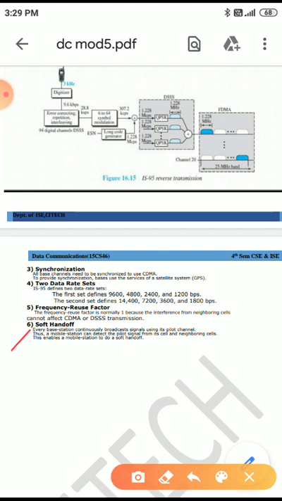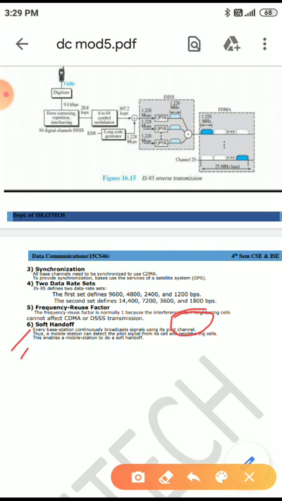So a mobile station can detect the reference signal from its cell and neighbor cells. This enables a mobile to do a soft handoff, that is, to hand off in a soft way.